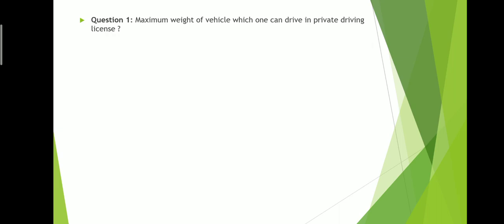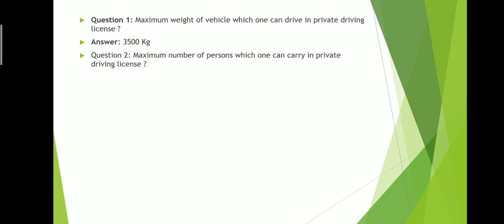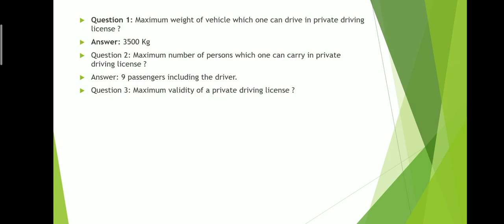Maximum weight a vehicle can carry in private driving licenses: this is 3500 kg. Remember this figure. Maximum number of persons one can carry with a private driving license is 9, including the driver. Including the driver inside the car, only 9 people can travel. Maximum validity of a private driving license is 10 years.